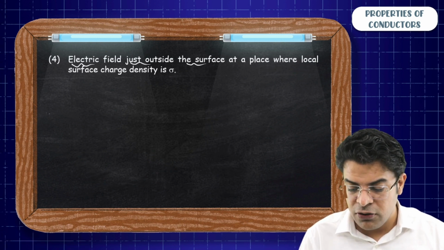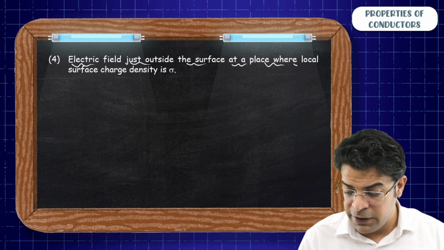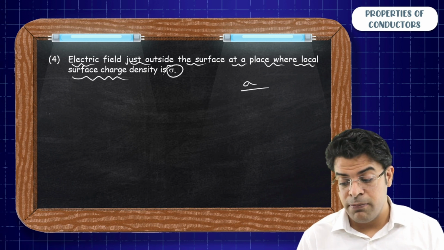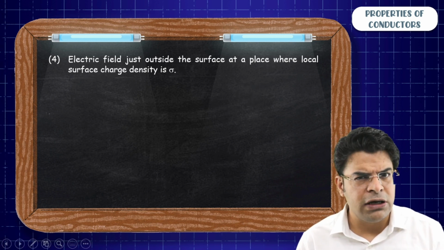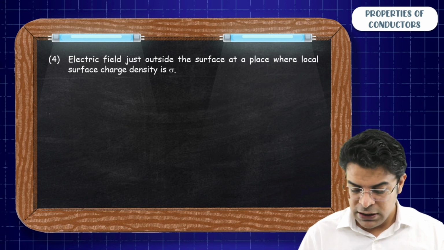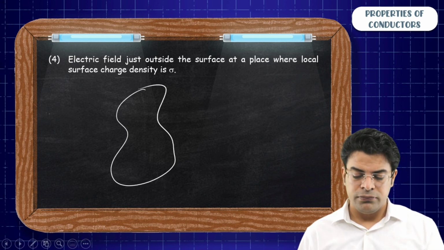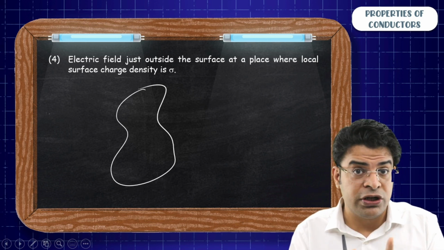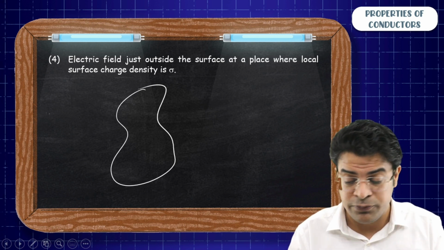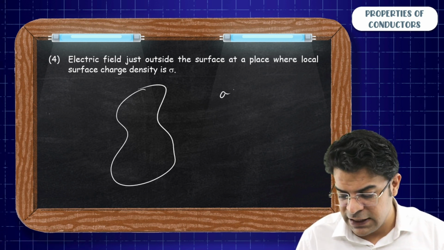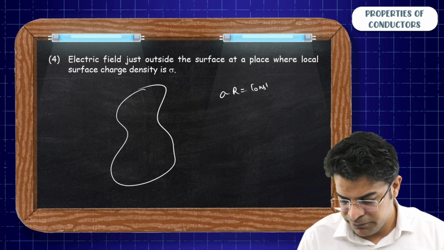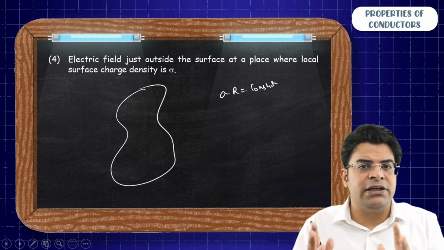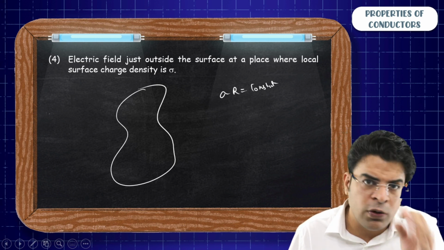Electric field just outside the surface at a place where the local surface charge density is sigma is given by sigma by epsilon naught. So not sigma by 2 epsilon naught, no, sigma by epsilon naught. Let's say you have got this conductor. We have just learned that for the surface of a conductor all points are at the same potential. It acts like an equipotential surface. For each point on the surface we can say that sigma into r is constant. Yes sir. So since a random shaped conductor has got different radius at different points, its sigma at different points will be different.